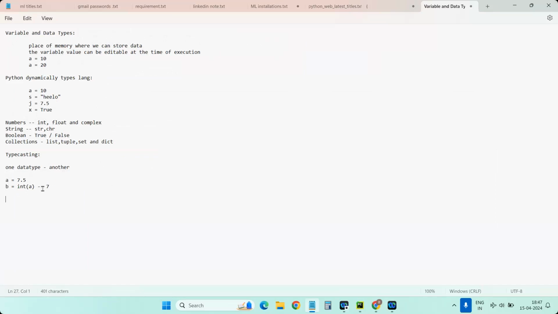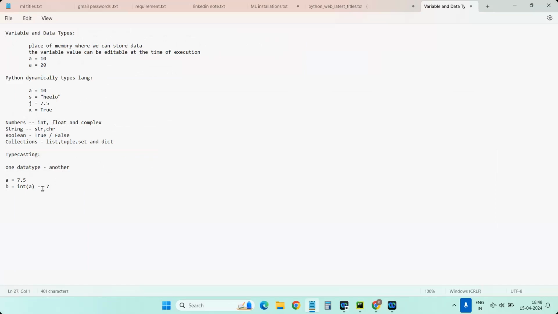Okay, for typecasting we should use it externally, but for declaring or using the data, you don't require defining the variables externally. So this is all about variables and data types. Just recapping once again: a variable is a place of memory where we can store some information to process the data at the program level, and the data we stored in the variable can be edited or modified at the time of execution.